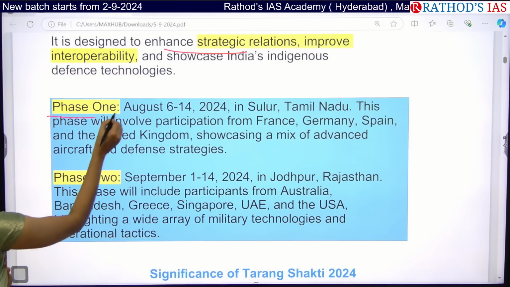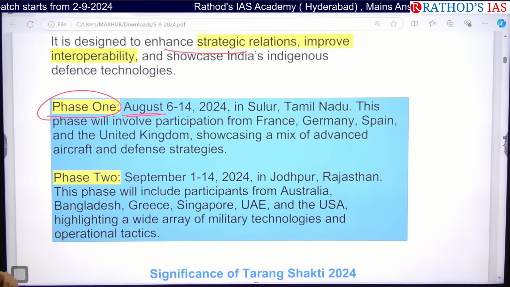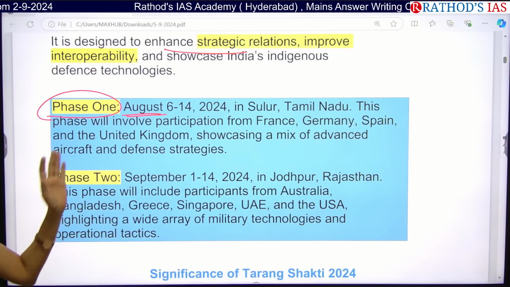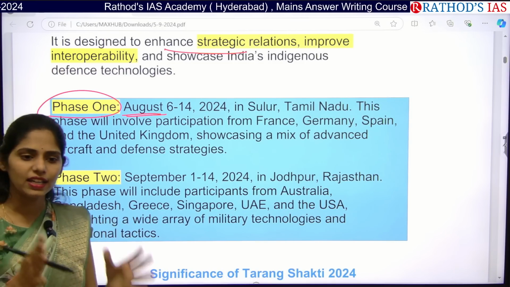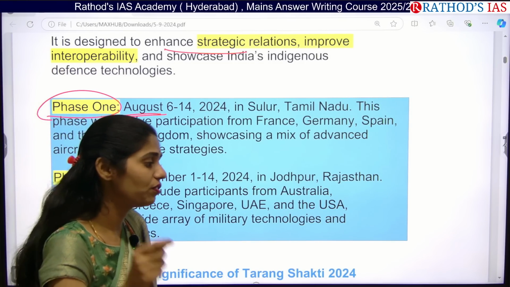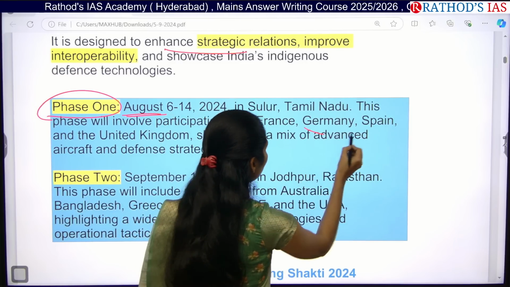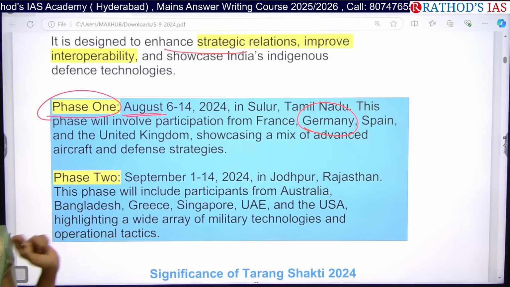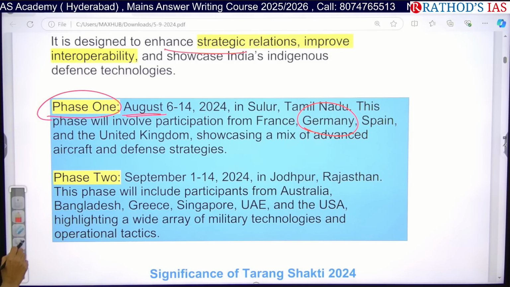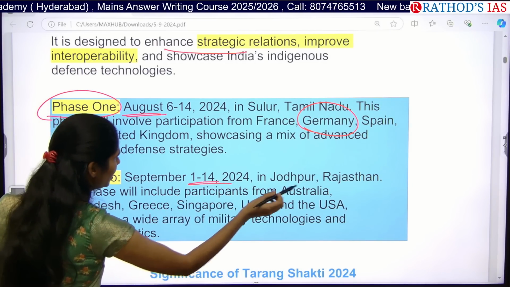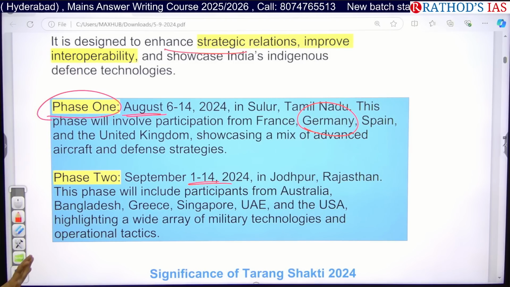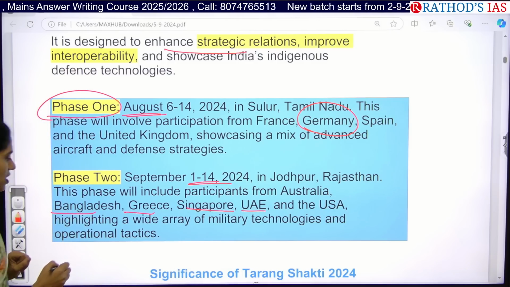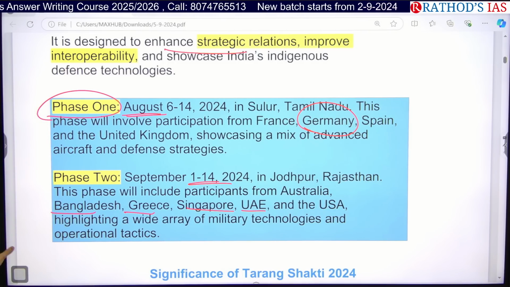Actually phase 1 was done in the month of August in Tamil Nadu. In that phase 1, countries like France, Germany, Spain and UK participated. This exercise is very important because for the first time on Indian soil, we have the German Air Force. Because of this, it is very significant. And phase 2 is from 1st to 14th September in Rajasthan. Which countries are participating here? We have Australia, Bangladesh, Greece, Singapore, UAE, USA. These are the countries participating in this phase 2.